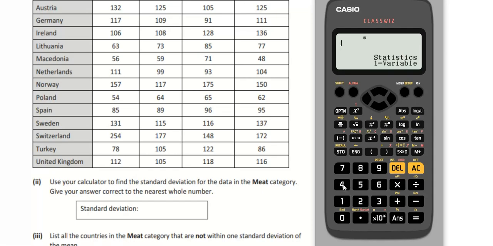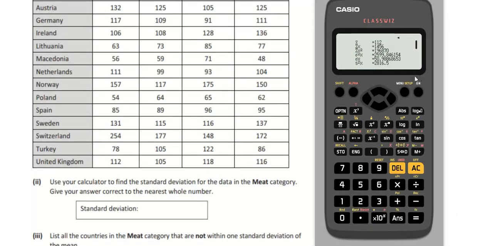Oh, one variable calculation. So go to option 2. So we'll try this one more time. Press options and go to 2, one variable calculation, and there they all are, okay?